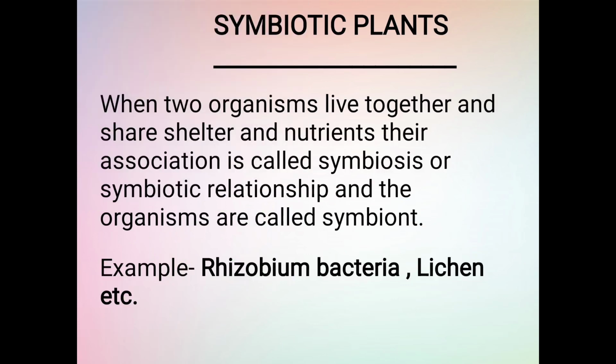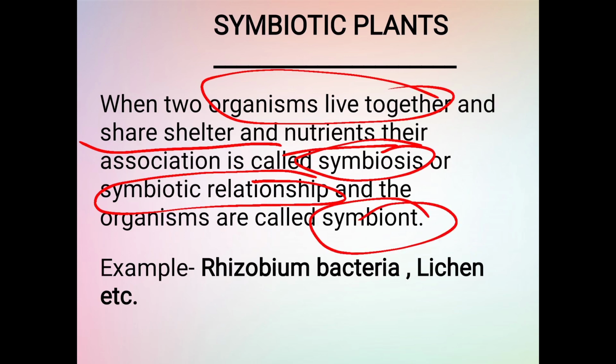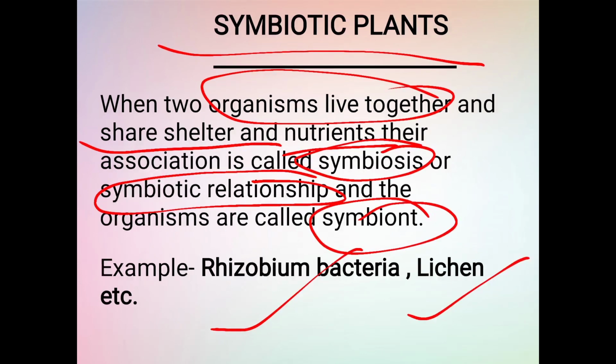Symbiotic plants. When two organisms live together and share shelter and nutrients, their association is called symbiosis or symbiotic relationship, and the organisms are called symbionts. Examples: Rhizobium bacteria and lichens.